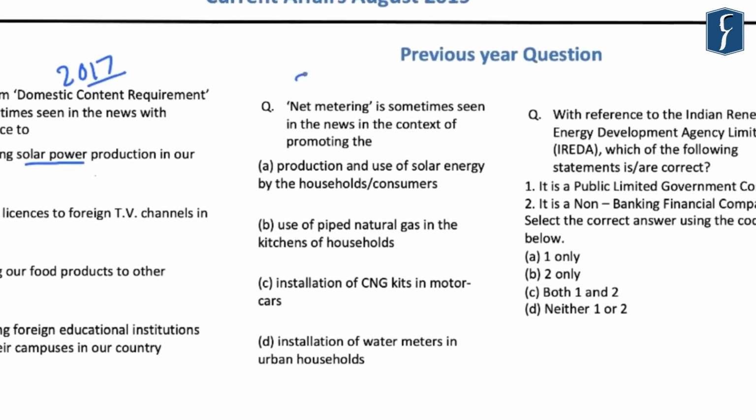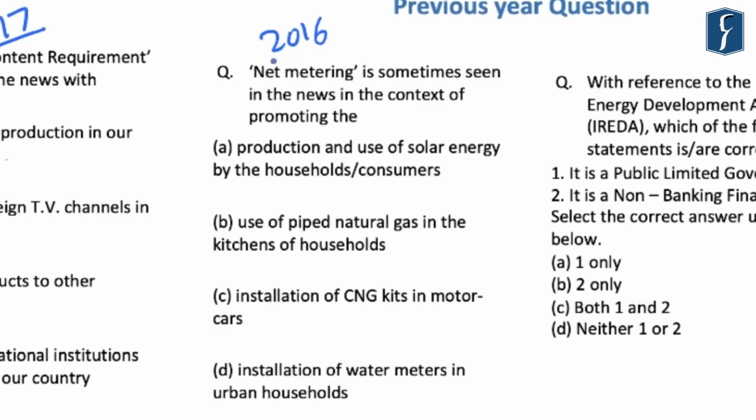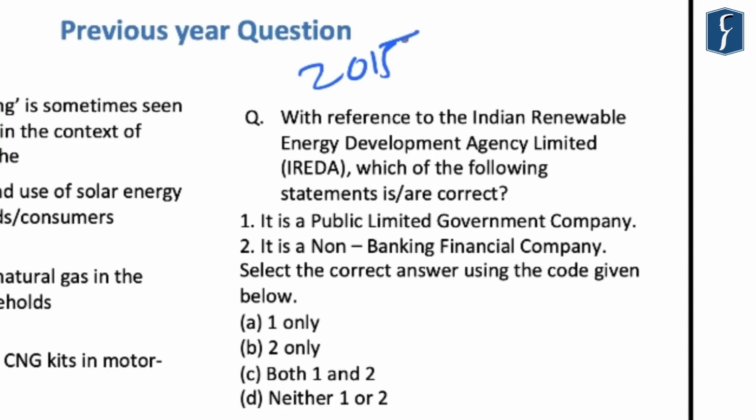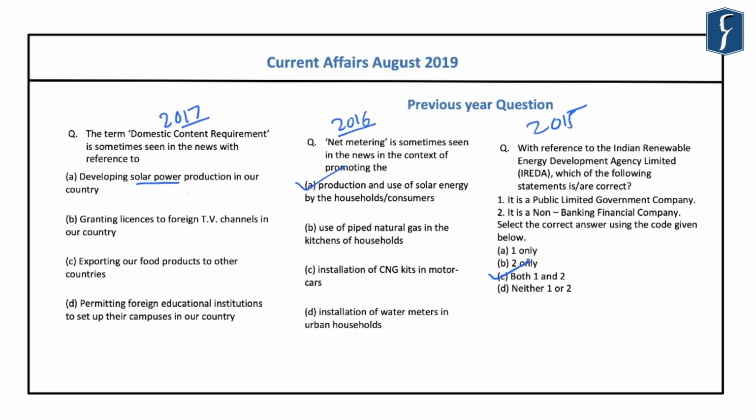And this question that was asked in the year 2016 was related to another term, that is net metering, and it is related to the production and use of solar energy by households or consumers. And this question was asked in the year 2015, which was related to the Indian Renewable Energy Development Agency Limited. And in this case, the correct answer was C, that is both 1 and 2. So these questions highlight that in the preliminary examination, questions can be asked from current affairs related to the renewable